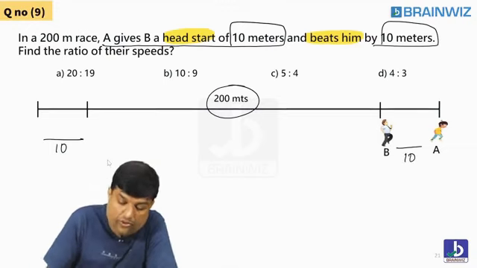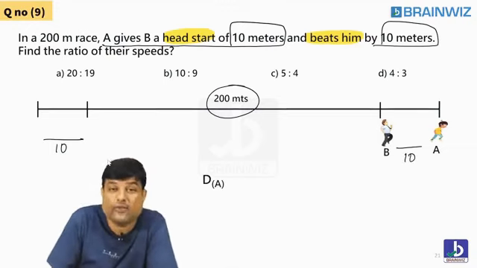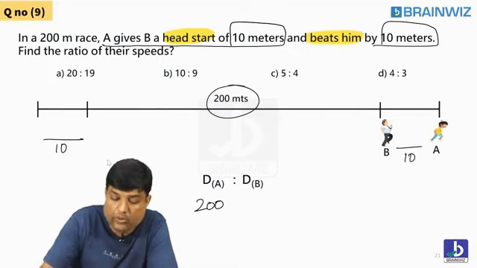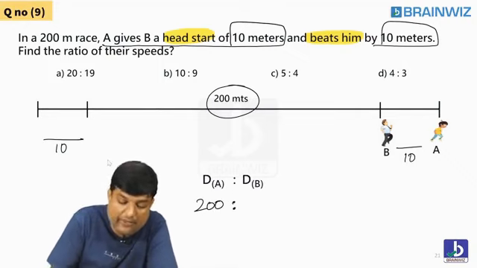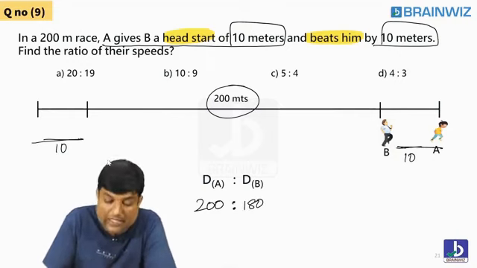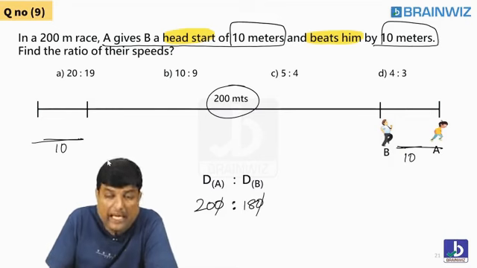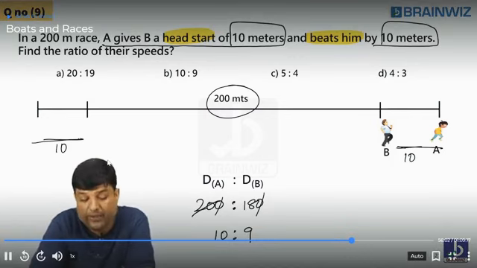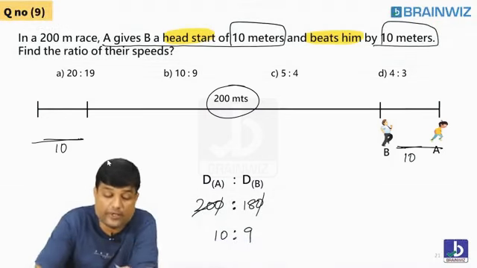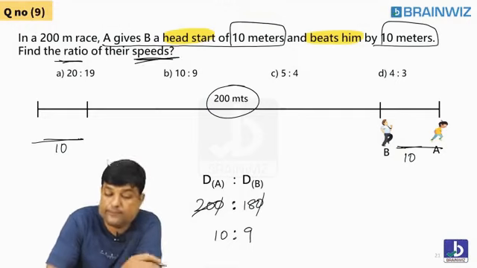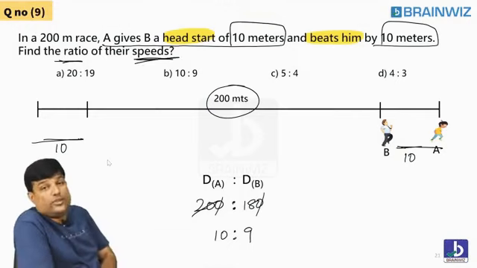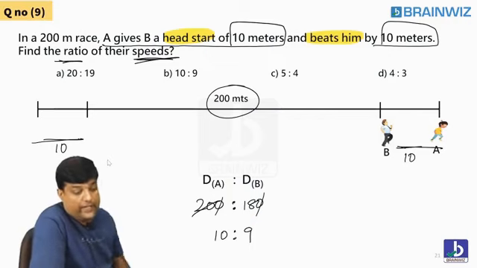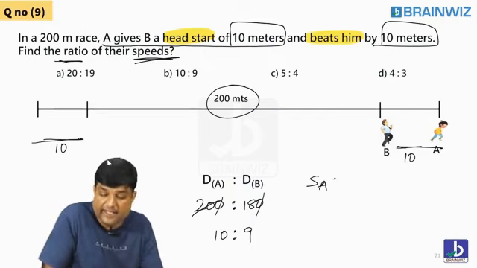A is running faster. So gap here is 10 meter. Are you understanding? So distance covered by A, students. What is the distance covered by A? 200. When A covered 200, distance covered by B: you subtract 10. What's that? 190. So I'll just try to find out the ratio. 200 and 190. Yes or no? That's good. What's the ratio of the distance? 20:19. Students, my question is, I don't want the ratio of distance. I want the ratio of their speeds. Okay, so the ratio of the speeds is what? Do you think the ratio of the speeds is also the same?